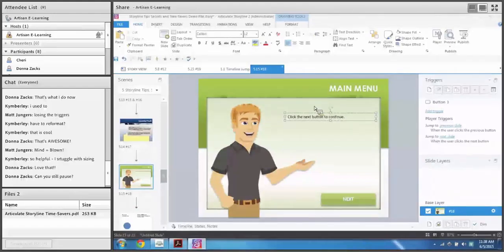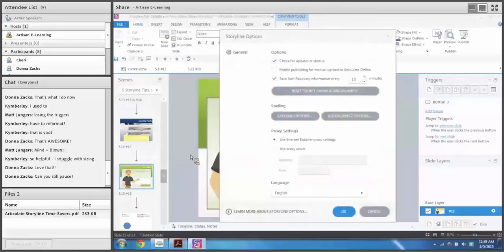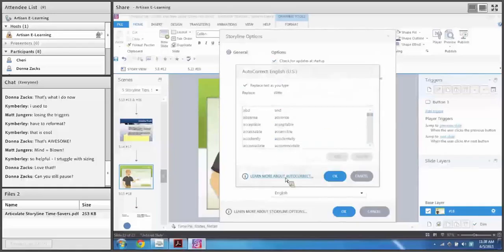So what I can do is under File, Storyline Options, you have these autocorrect options. Autocorrect options do little things, like if you type ABD, it'll replace it with AND because it assumes that's what you meant to type. But you can actually create your own.